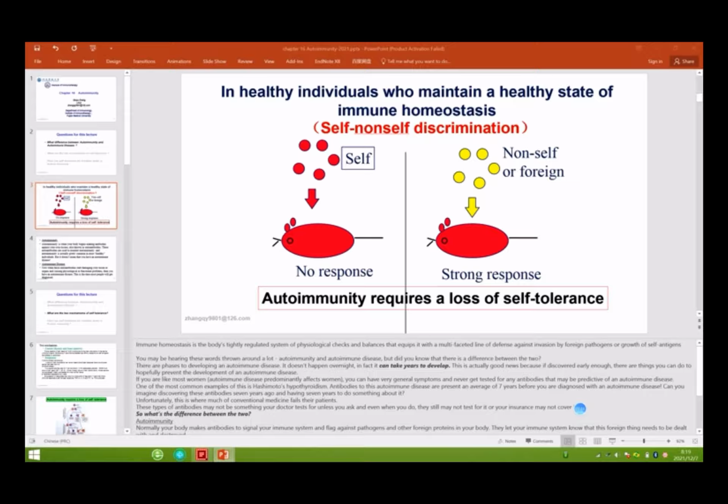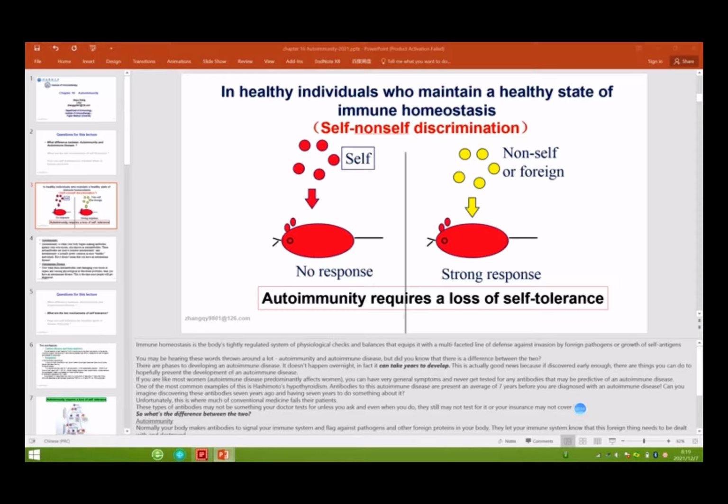Okay, so for the immune system to respond, before they respond, they need to recognize which is self and which is non-self. For healthy individuals, the immune system only recognizes the non-self or foreign antigen. If there is self-antigen, no response, right?